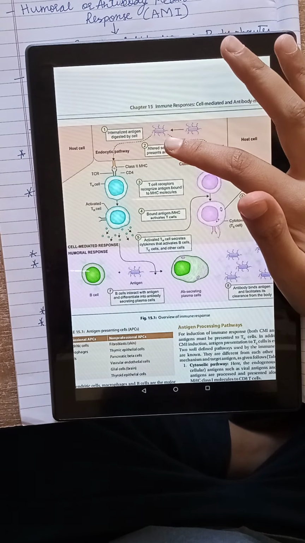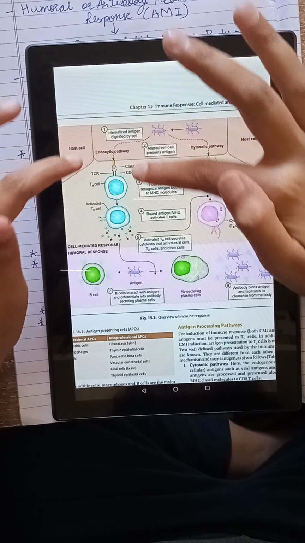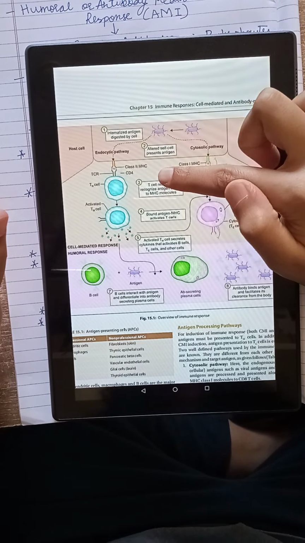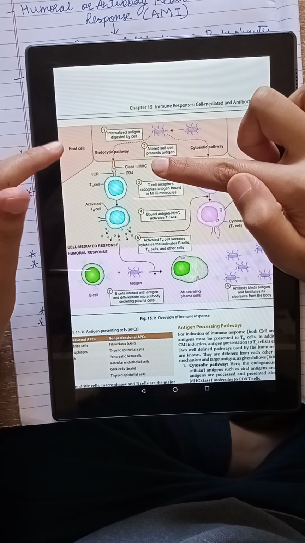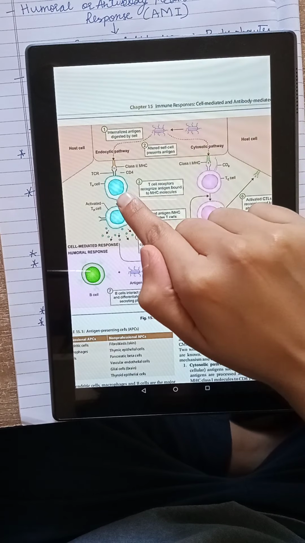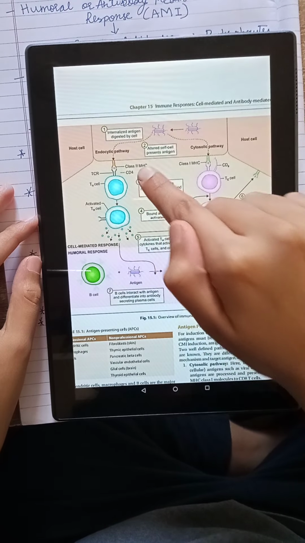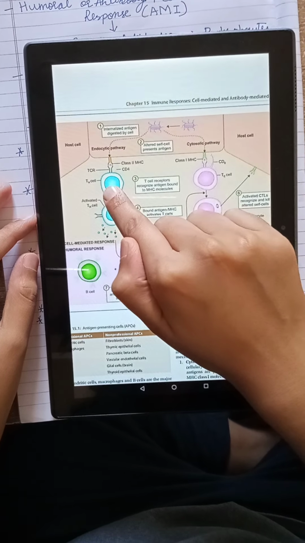Now this bacteria has entered the body, and we can see it is processed by the APCs that contain class 2 MHC molecule. The class 2 MHC molecule presents it to T helper cells, that is this. And we must remember that the class 2 MHC molecule always binds to the CD4 portion of the T helper cells.